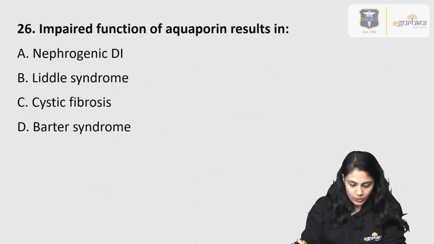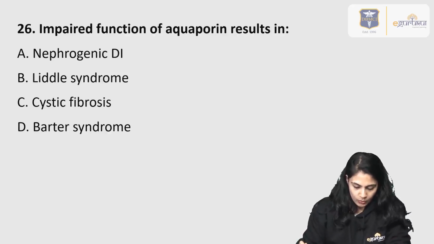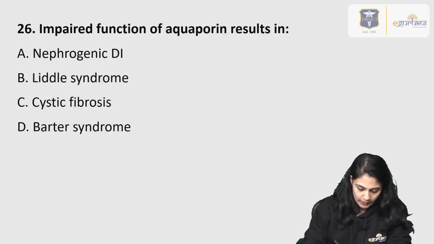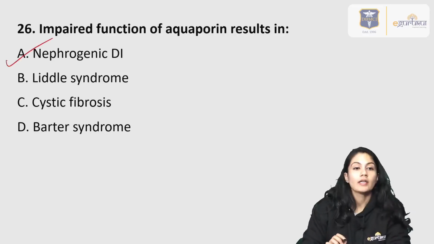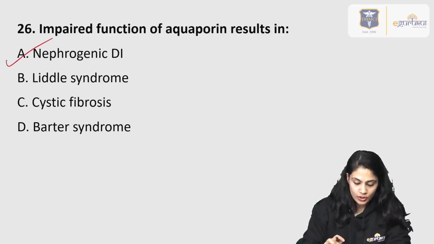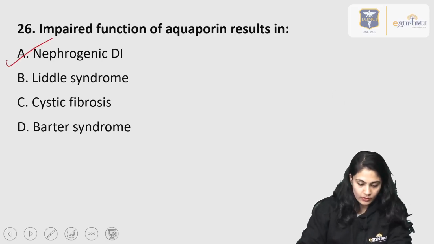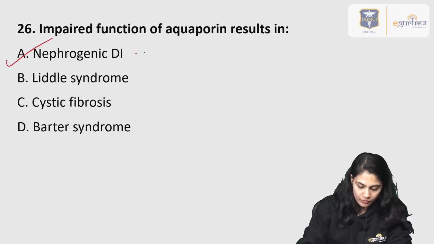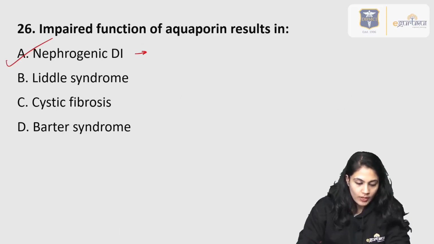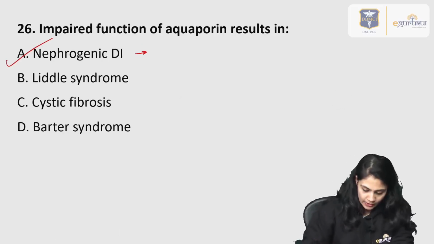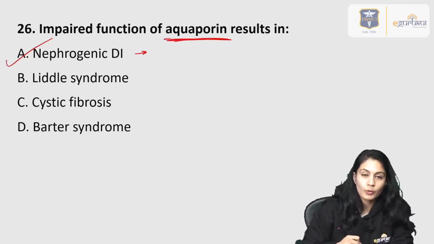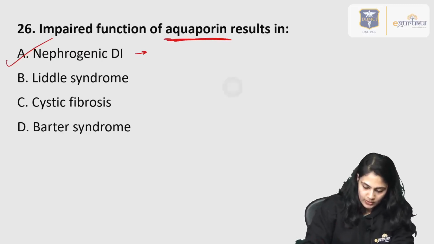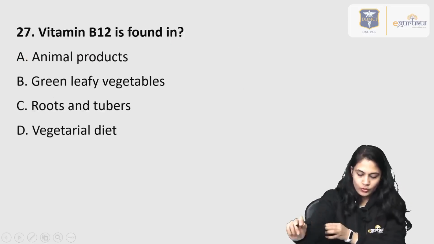Moving to the next question, that is impaired function of aquaporin results in. Now in this scenario the answer is option A, nephrogenic diabetes insipidus. If we have to discuss, we already know that ADH has 2 receptors.